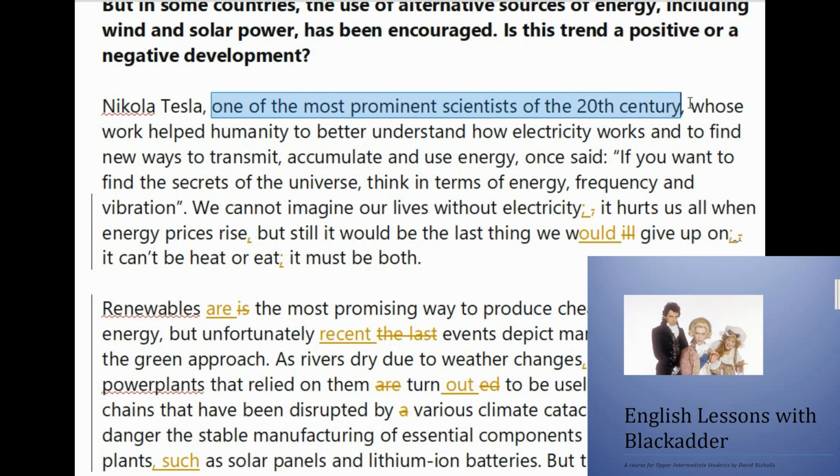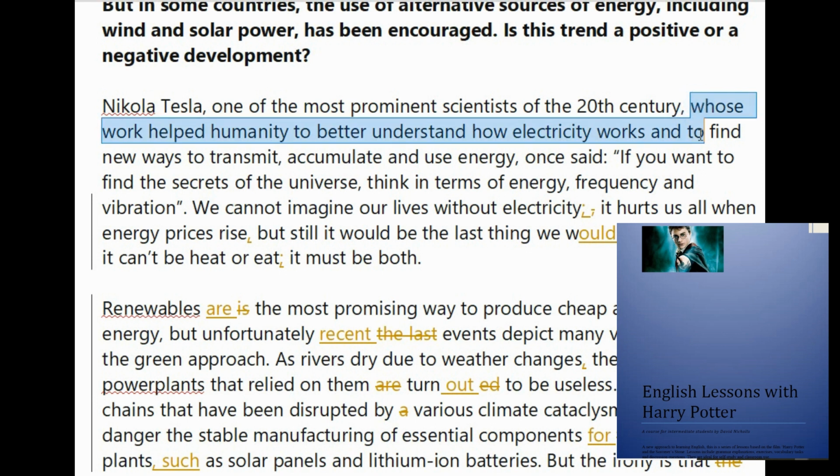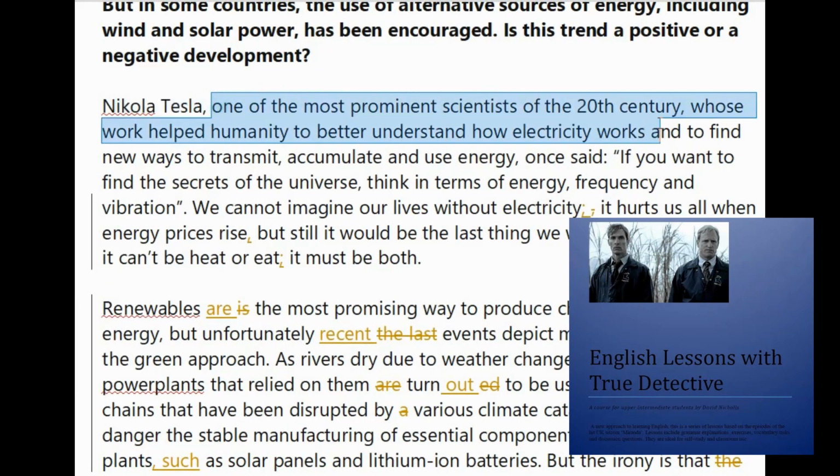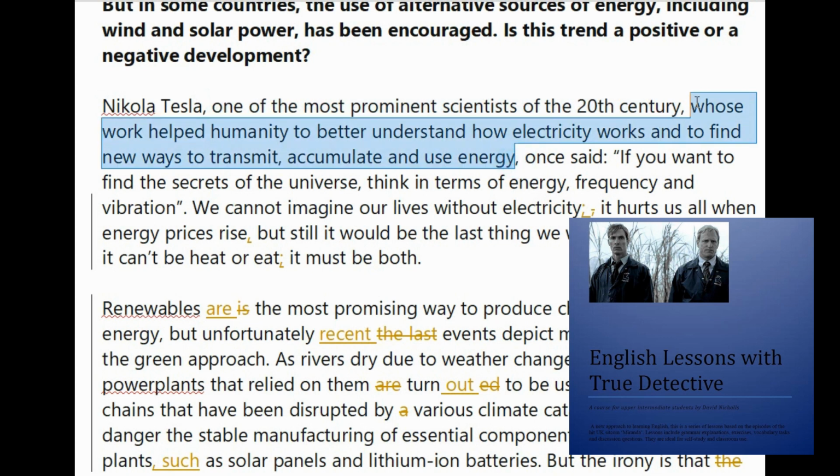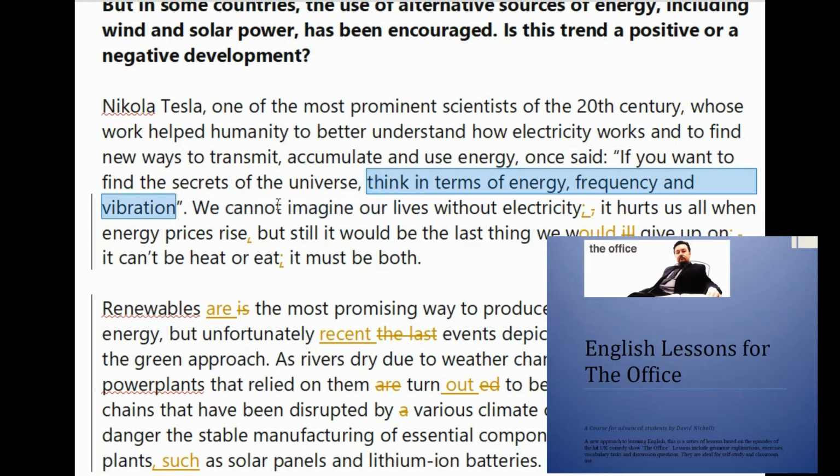That's a nice appositive that the student has used straight away. Looks good. Whose work helped humanity to better understand how electricity works and to find new ways to transmit, accumulate and use energy, once said. That's a lovely start, and that's a nice relative clause that you've also got in there. So you've got the name, and then you've got an appositive, and then you've got a relative clause. It works really well. It's nicely structured. So once said, and that's a good colon as well for an important quote. If you want to find the secrets of the universe, think in terms of energy, frequency and vibration.